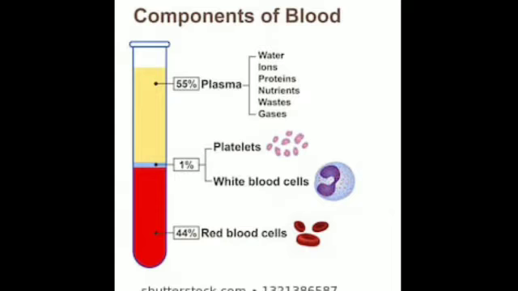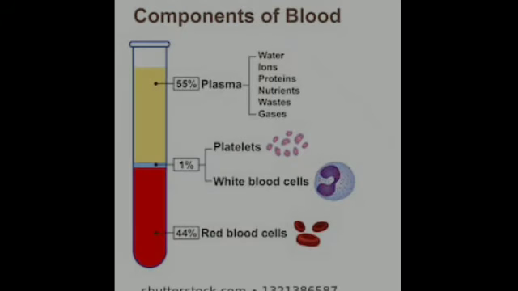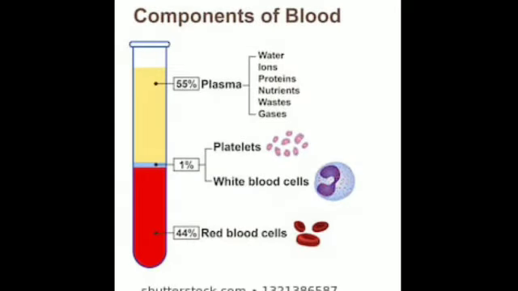What is blood? Blood, we all know, is a red colored fluid, and it flows in the blood vessels. How much blood does an adult person contain? He contains about 5 to 6 liters of blood.